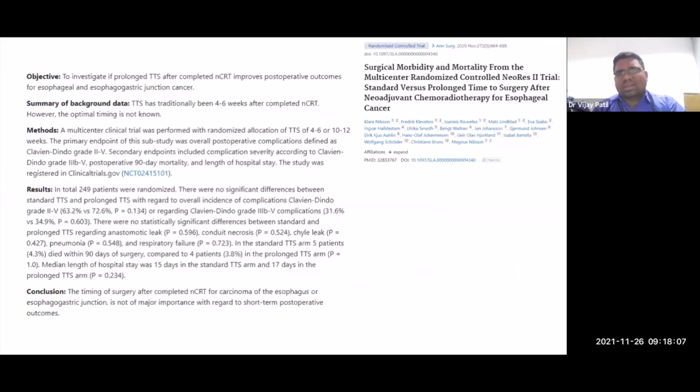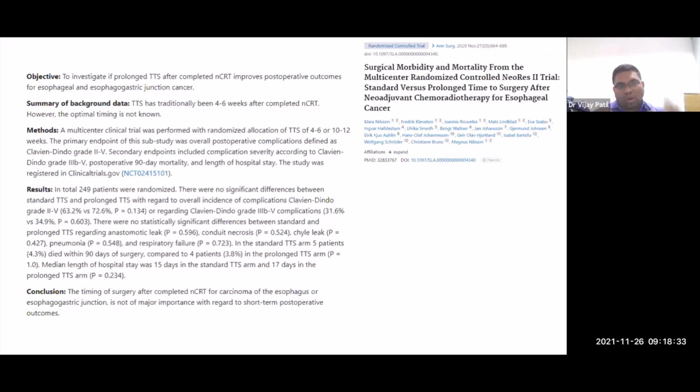And this is one more thing which I just wanted to put in: how can you bring down the post-operative complications with NACT-ART. One of the ways, from a good study which came from Nelson and was published in Annals of Surgery: normally we operate at 4 to 6 weeks. They tried to operate up to 10 to 12 weeks.